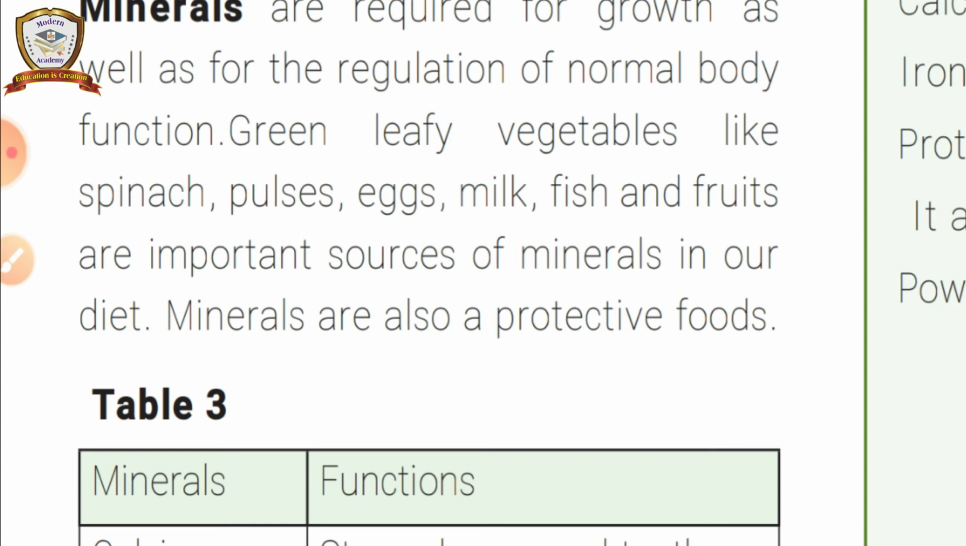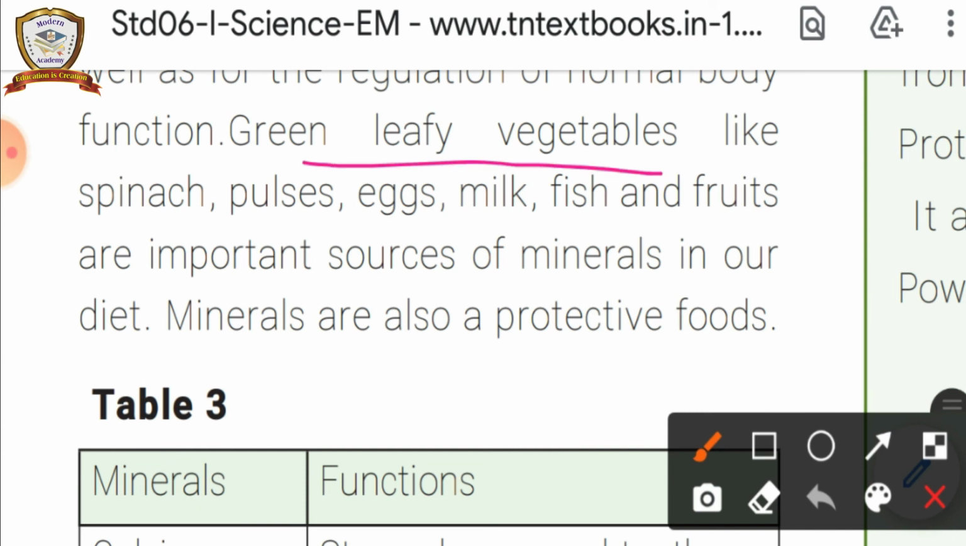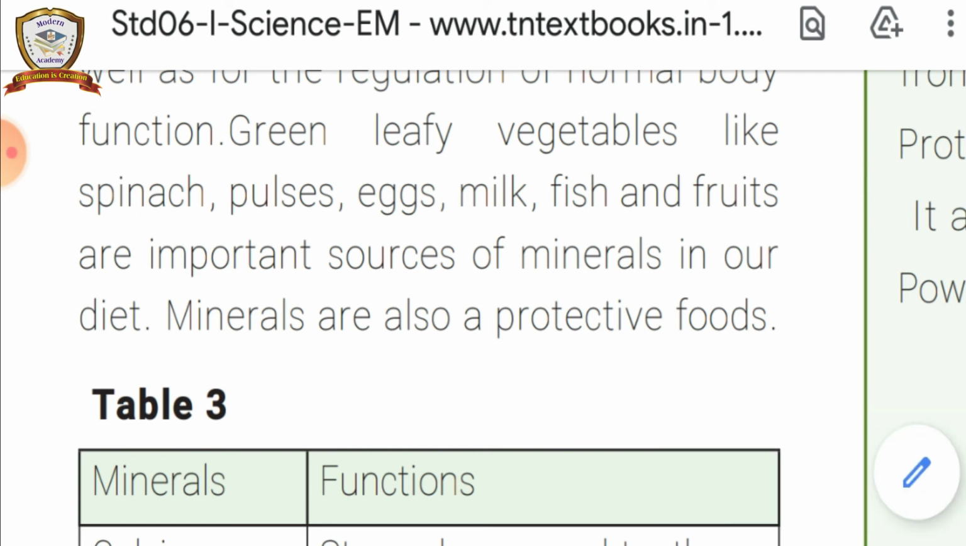So why do we need minerals? For body growth and regulating the body functions. Even vitamins regulate the biochemical reactions in our body. Vitamins and minerals are also known as protective food. Where can we get the minerals? From green leafy vegetables, spinach, pulses, egg, milk, fish, fruits. So these are the food sources for minerals.